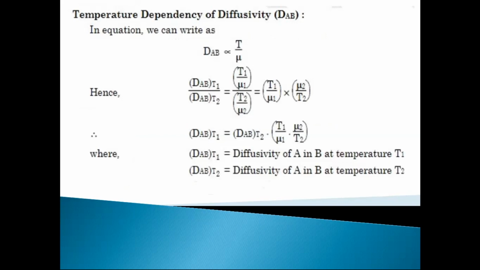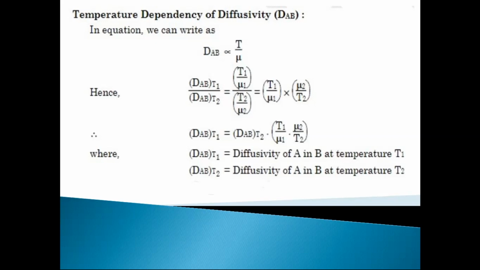Means I can say diffusivity of component A in B at temperature T1, that is DAB T1, and diffusivity of component A in B at temperature T2, that is represented by DAB T2. Now I can say DAB is directly proportional to temperature and DAB is inversely proportional to dynamic viscosity.